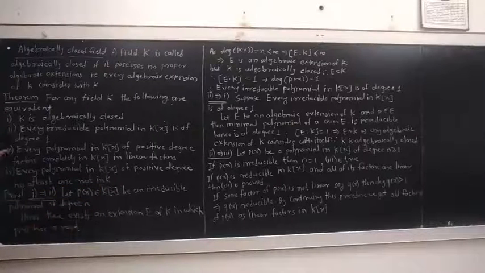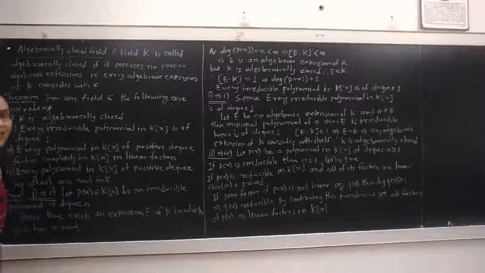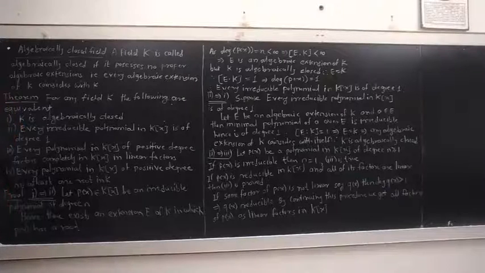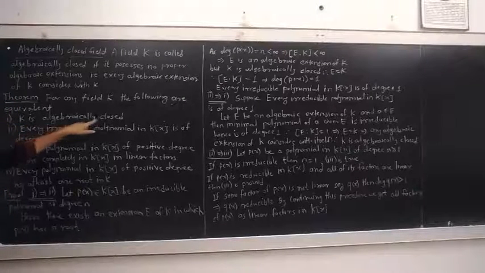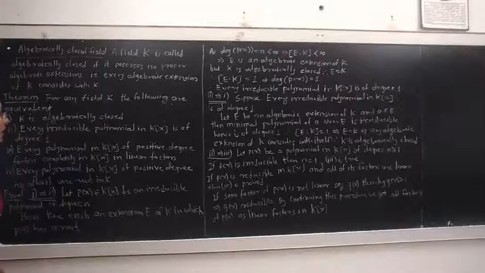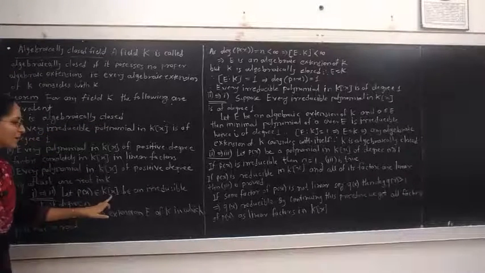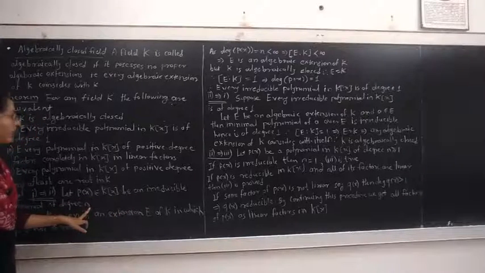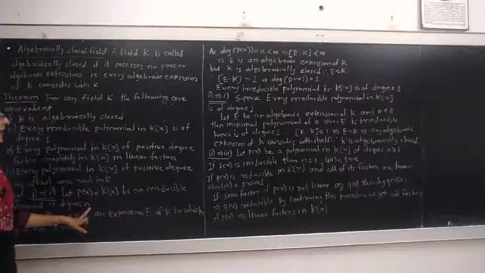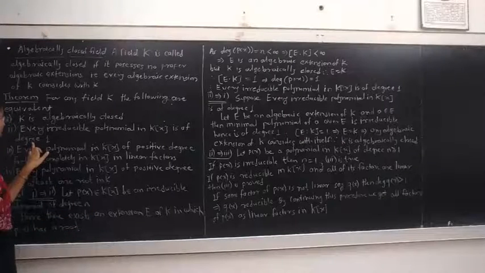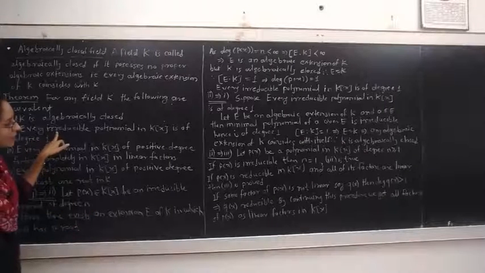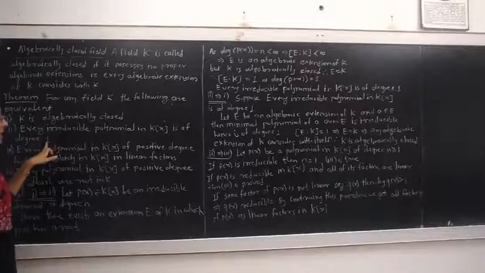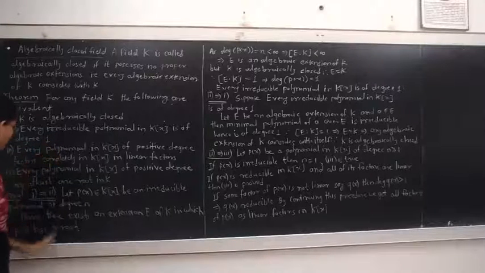Now we have to prove these four statements are equivalent. First we prove first implies second. Suppose that K is an algebraically closed field and p(x) belonging to K[x] is an irreducible polynomial of degree n. We want to prove that polynomial p(x) is of degree 1.